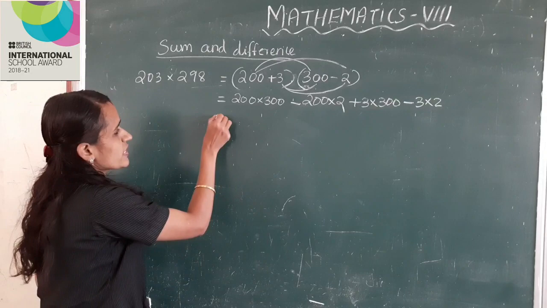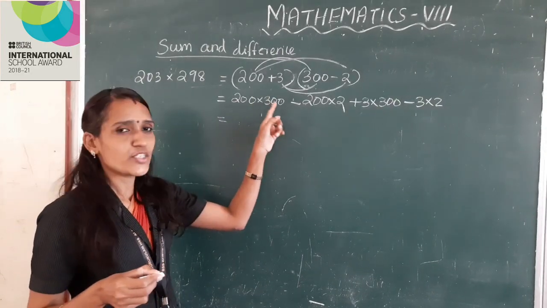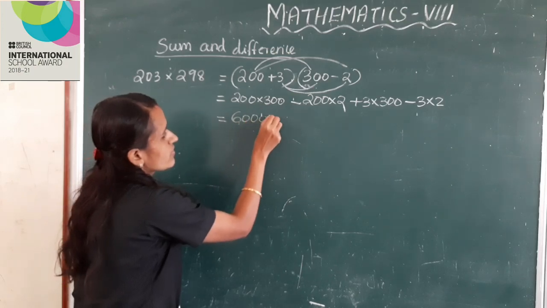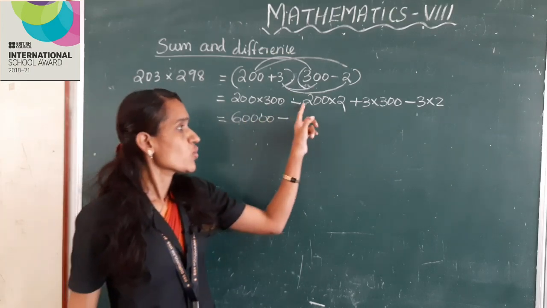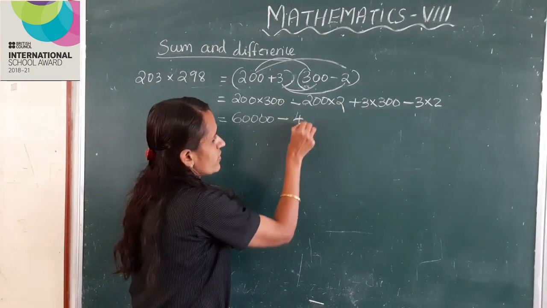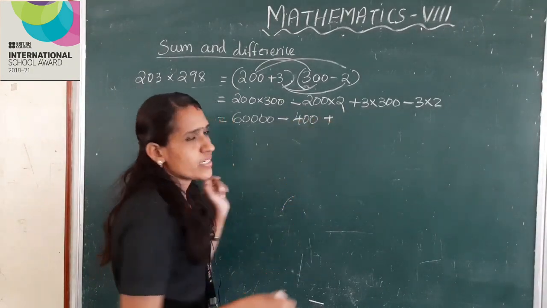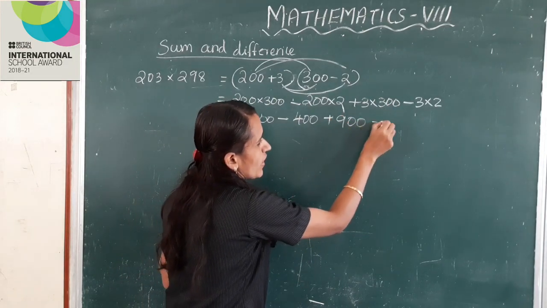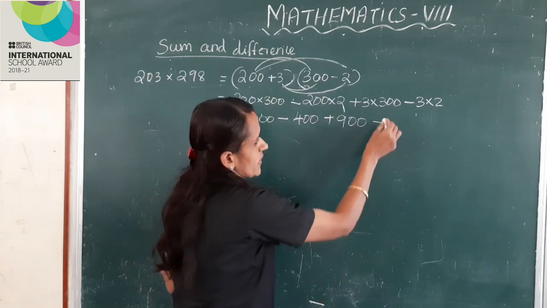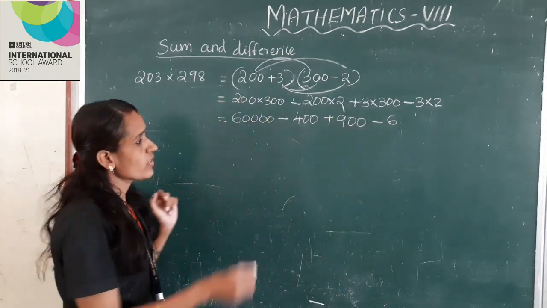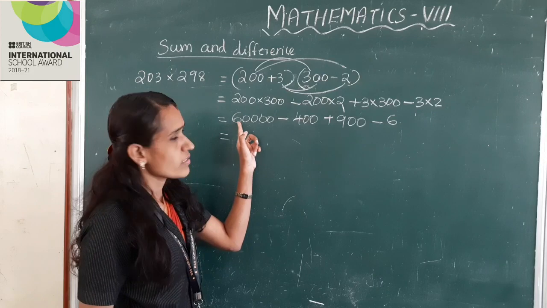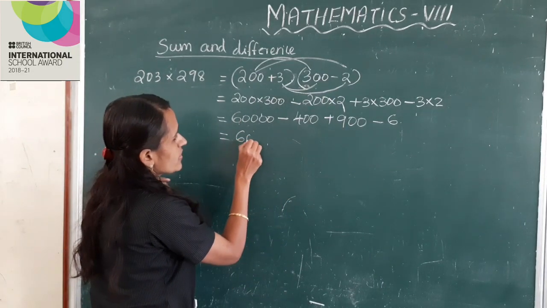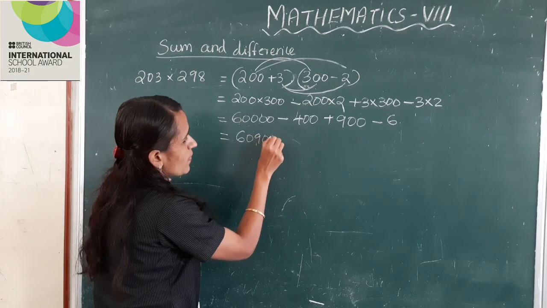Okay, this is equal to 200 into 300, 60,000, minus 200 into 2, 400, plus 3 into 300, 900, minus 3 into 2, 6. Okay, this is equal to 60,000 plus 900, 60,900.